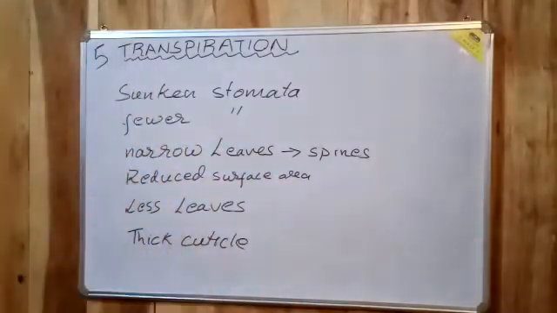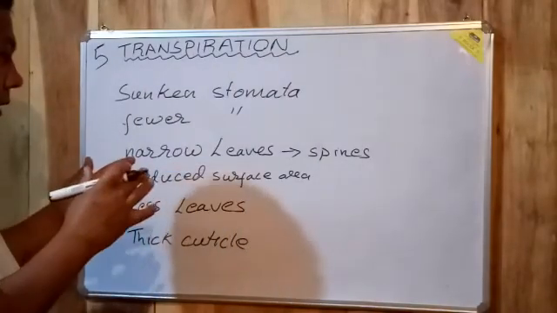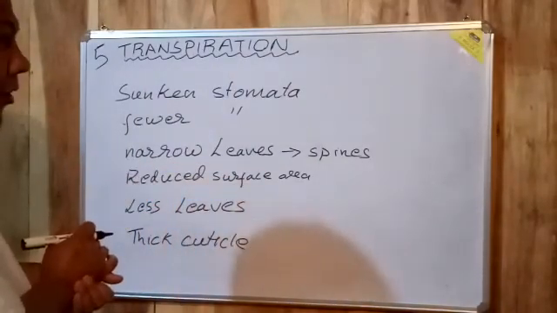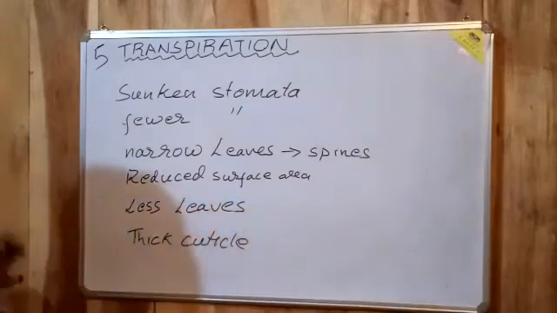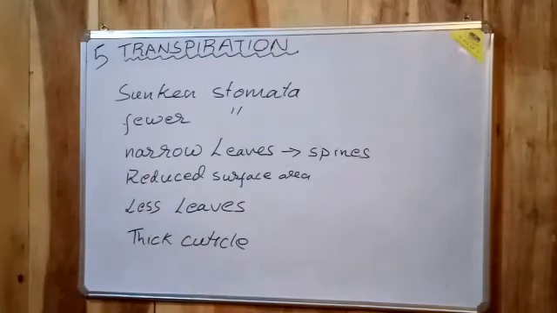Okay, so these are the 6 different ways in which a plant adapts itself in a xerophytic environment to prevent the loss of water. Now, what is a xerophytic environment? A xerophytic environment is a desert environment, where there is less rainfall and plants need to reduce the loss of water in the form of transpiration.